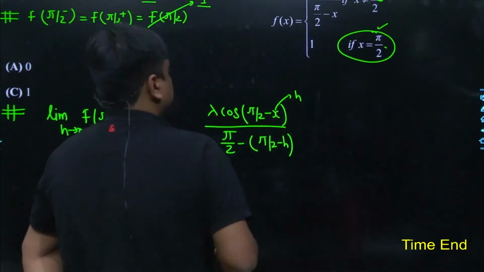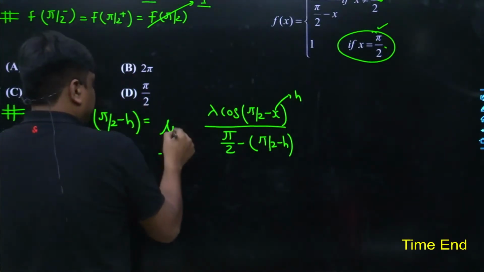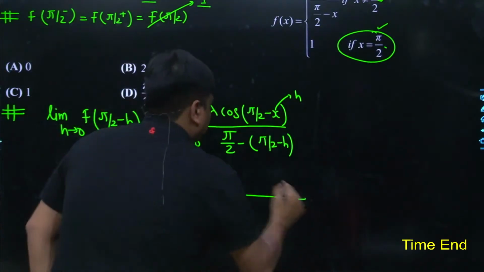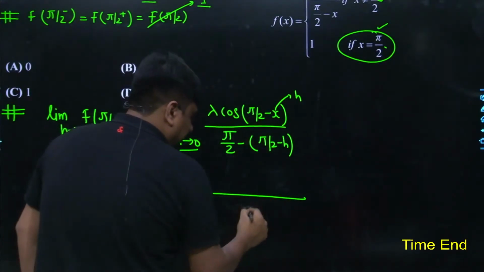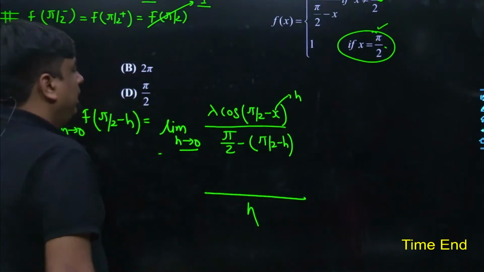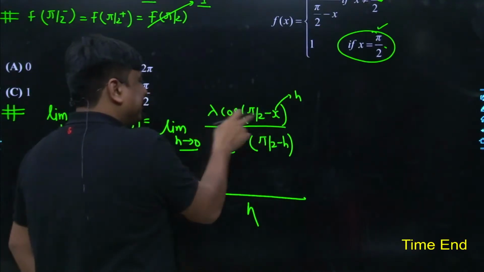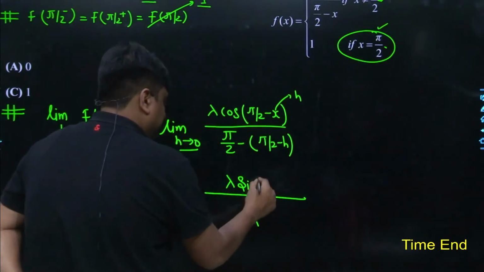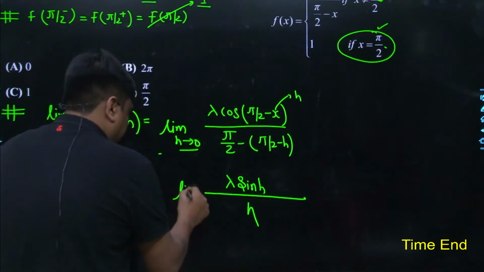And then we will take the limit h tends to 0. So pi by 2 goes out, and here it would be just h. And cos of pi by 2 minus theta is sine of theta. So here it becomes lambda sine of h, and here goes limit h tends to 0.